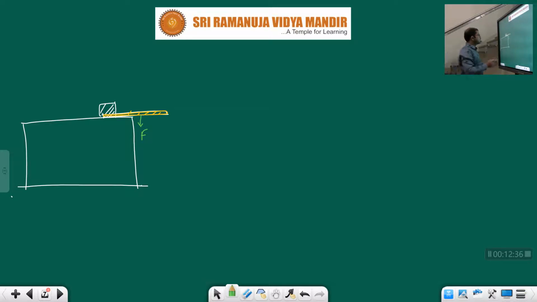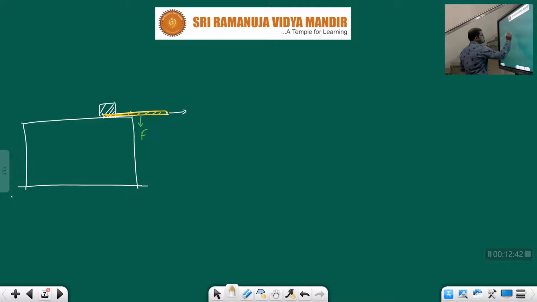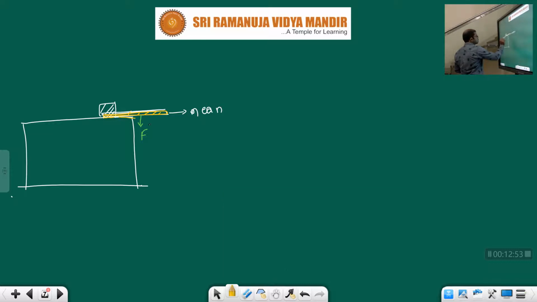Okay. So here let us consider this one as the mean position. The original position is called the mean position, children. And it will bend down like this.